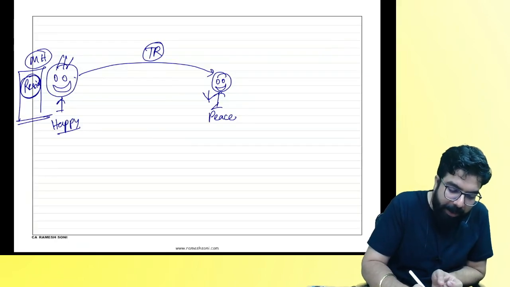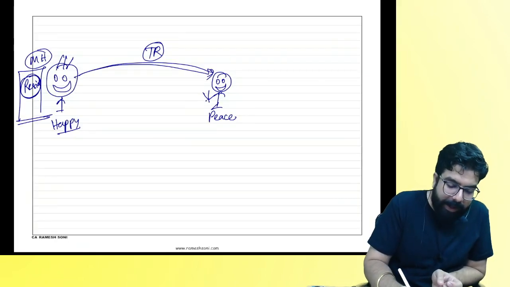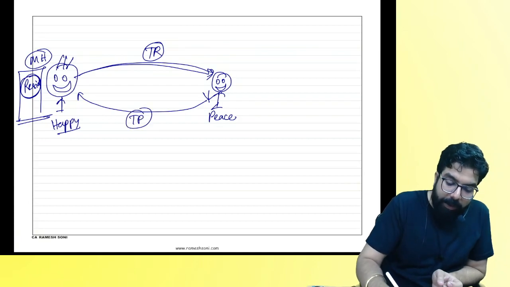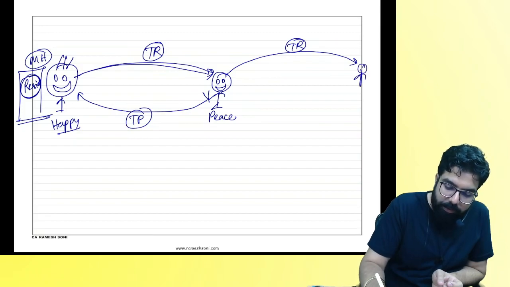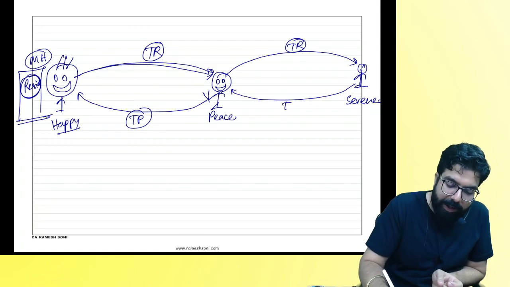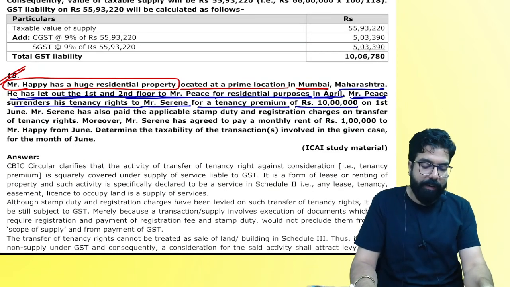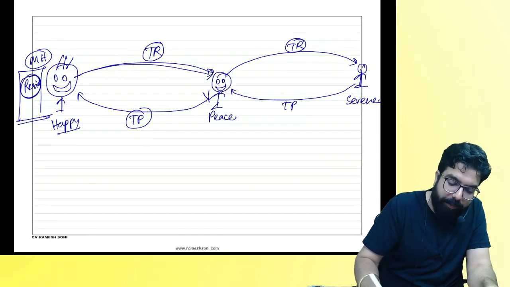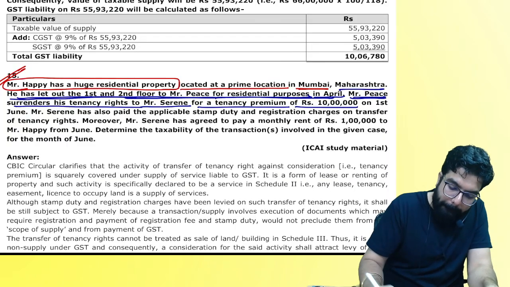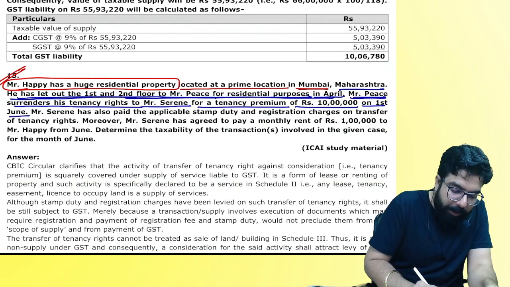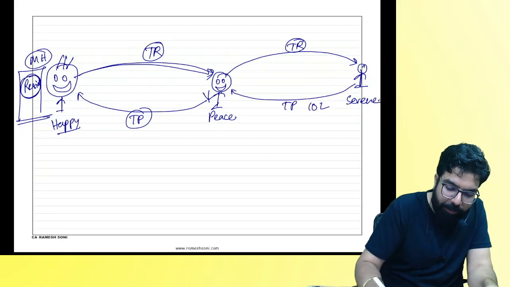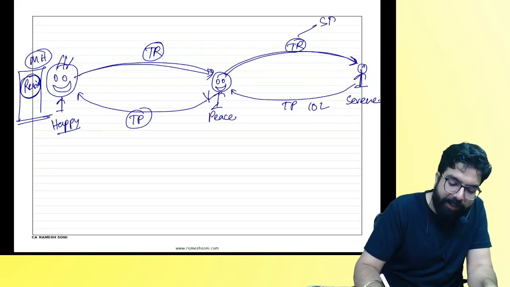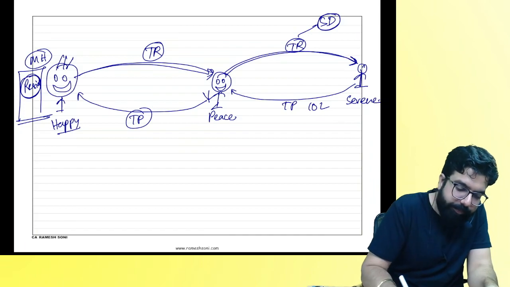What happened over here? I gave him the tenancy right. He gave me the tenancy premium. Then he gave his tenancy right to someone else, Mr. Serene. And Serene gave the tenancy premium of 10 lakh rupees on 1st of June. Mr. Serene also paid the applicable stamp duty and registration charges on the transfer. When it was being transferred, there is stamp duty, etc. to be paid. That is also paid.